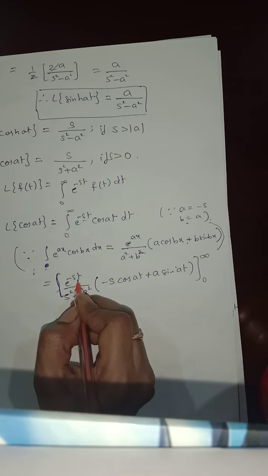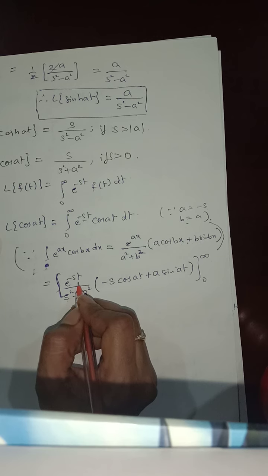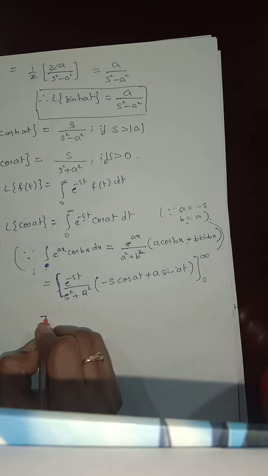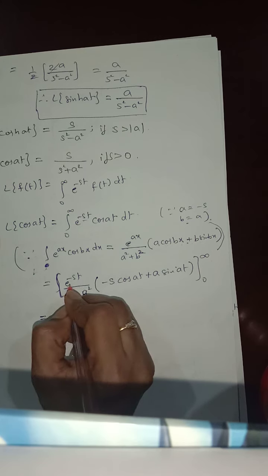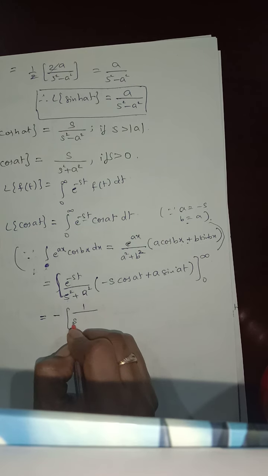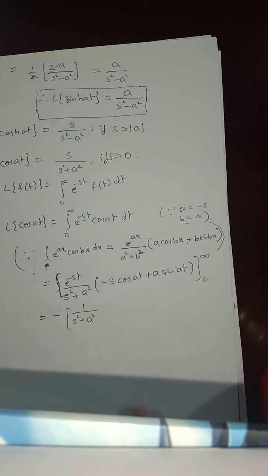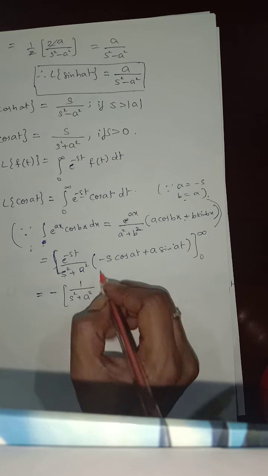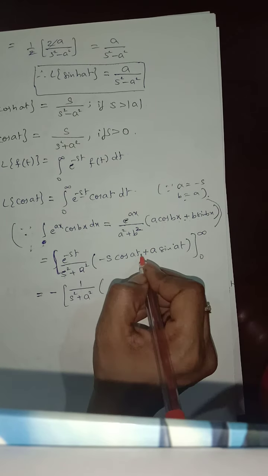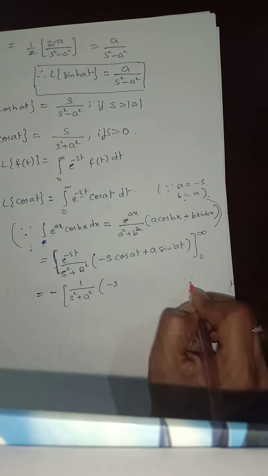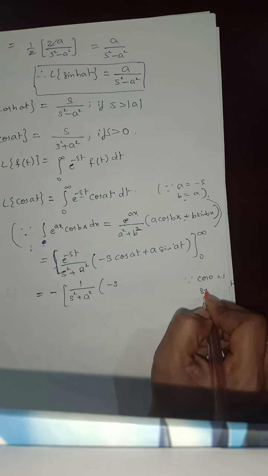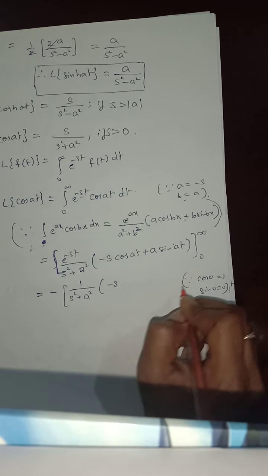If I substitute the upper limit, that will become 0. Substituting the lower limit, minus of e power of 0, which is 1. So 1 by s square plus a square into, substituting 0, minus s times cos 0, which is 1, and sin 0 is 0.